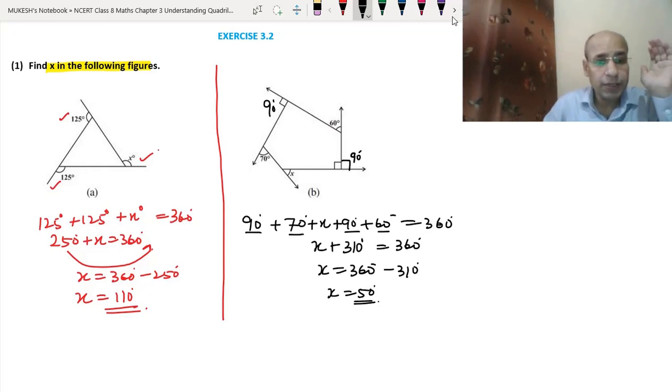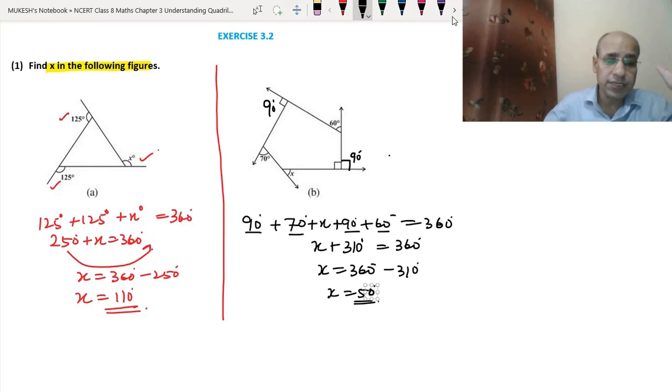So just to repeat, the sum of all these three angles is equal to 360 degree. By using 125 plus 125 plus x equals 360, we get the answer 110 degree. Here one angle is given, this sign is for 90 degree, so this is 90 degree. Here the interior angle is 90, so the exterior angle will also be 90, because the sum of exterior and interior is always 180 degree. So we got 90 plus 70 plus x plus 90 plus 60 equals 360 degree, and we got the value 50 degree as the answer.